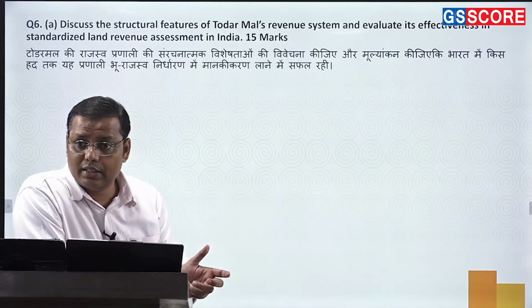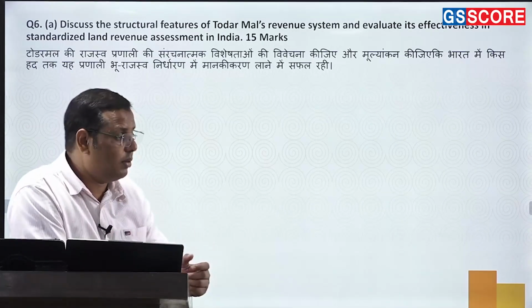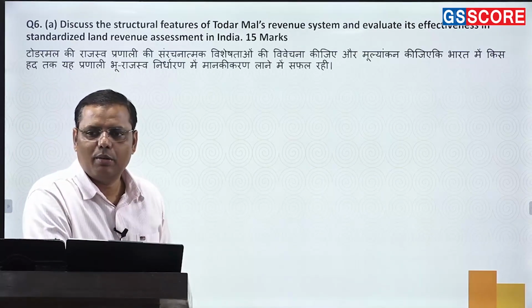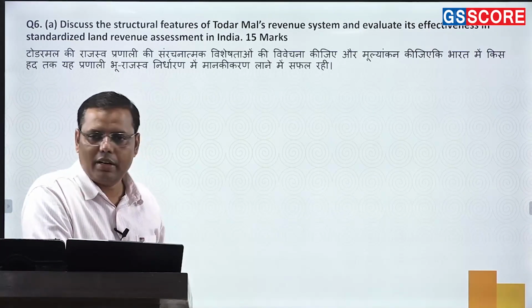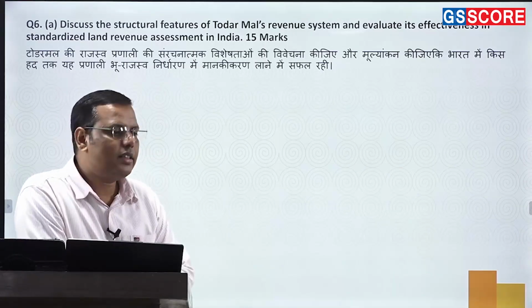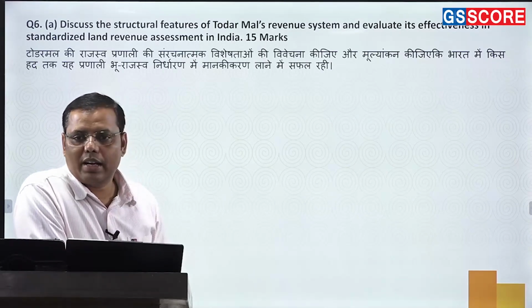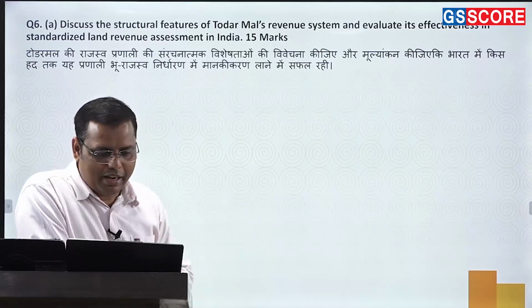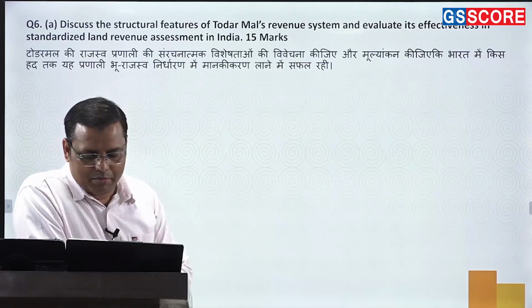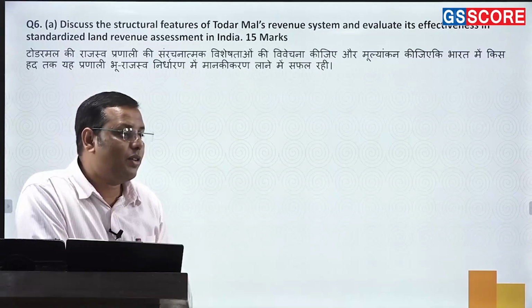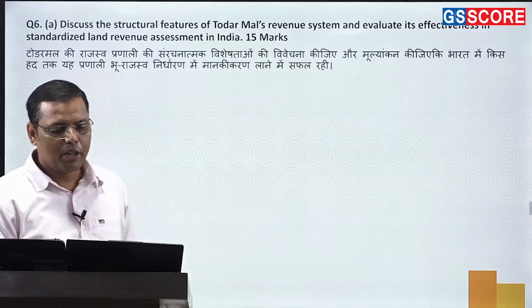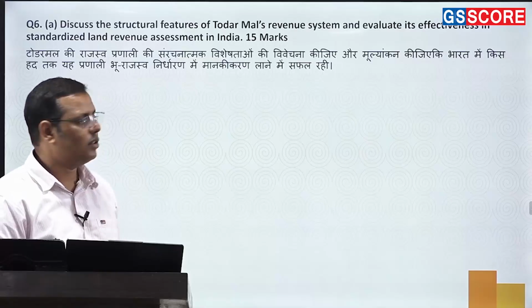The cash flow increased for the court, for the Mughals, right? So these are certain positive things. Certain negative things were also there, because the way it was planned, ultimately it was not implemented in the same way. It yet remains a question whether only the Khalisa land was measured or even the Mansab land was also measured. ये अभी भी clear नहीं है. Even Irfan Habib is not able to make it clear whether it was done or not, in his book Agrarian Structure in Mughal India. So there are certain limitations in this.